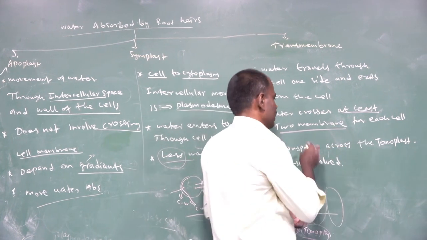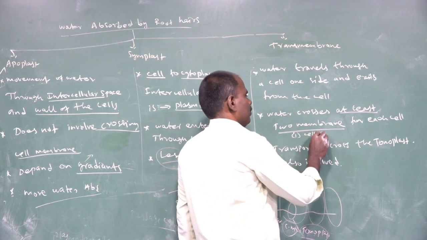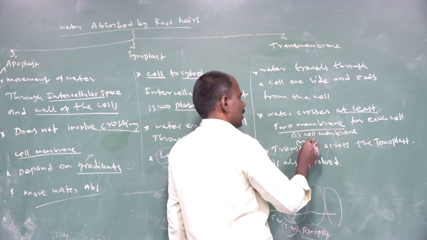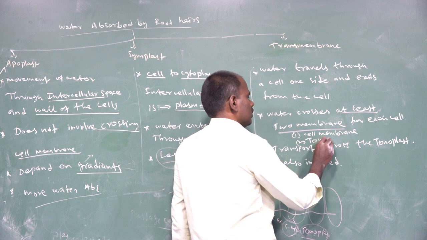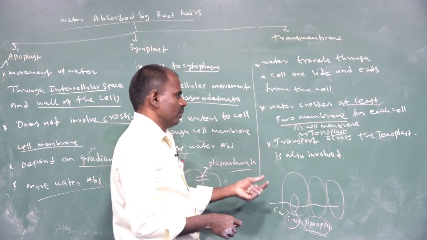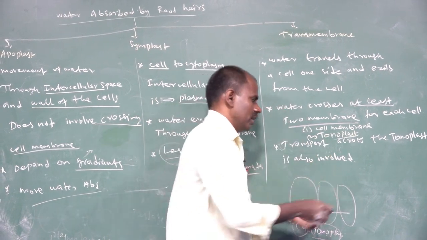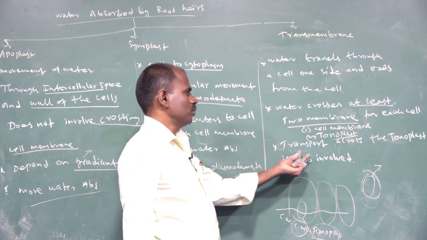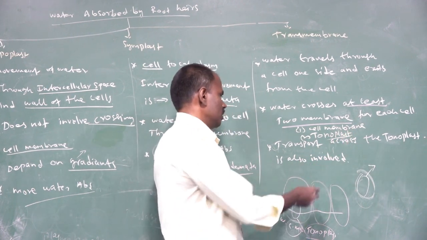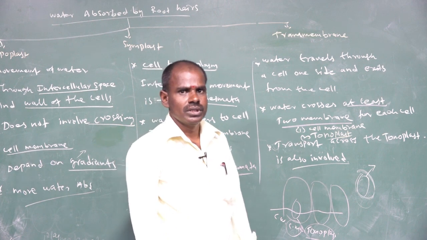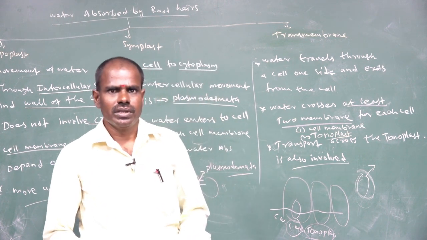The first membrane is the cell membrane. The second membrane is the tonoplast. The vacuole is covered by a membrane called the tonoplast, so transport across the tonoplast is also involved in the transmembrane process. That's all for this class. We will continue in the next class.